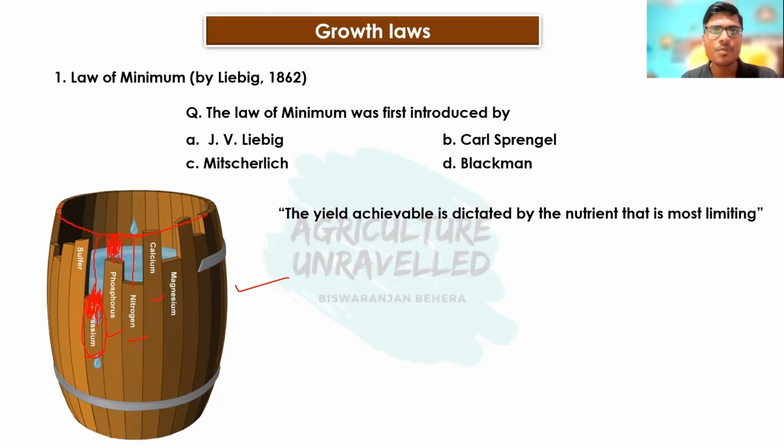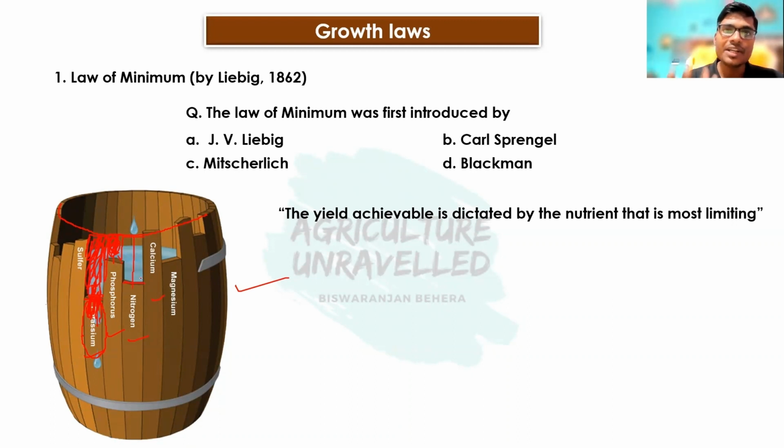So Liebig's law of minimum says that the maximum water content inside this barrel depends on the most limiting factor. Here the most limiting factor is potassium. And when we fill the potassium deficiency, suppose we have applied potassium and filled this gap, then the next most limiting factor is nitrogen.